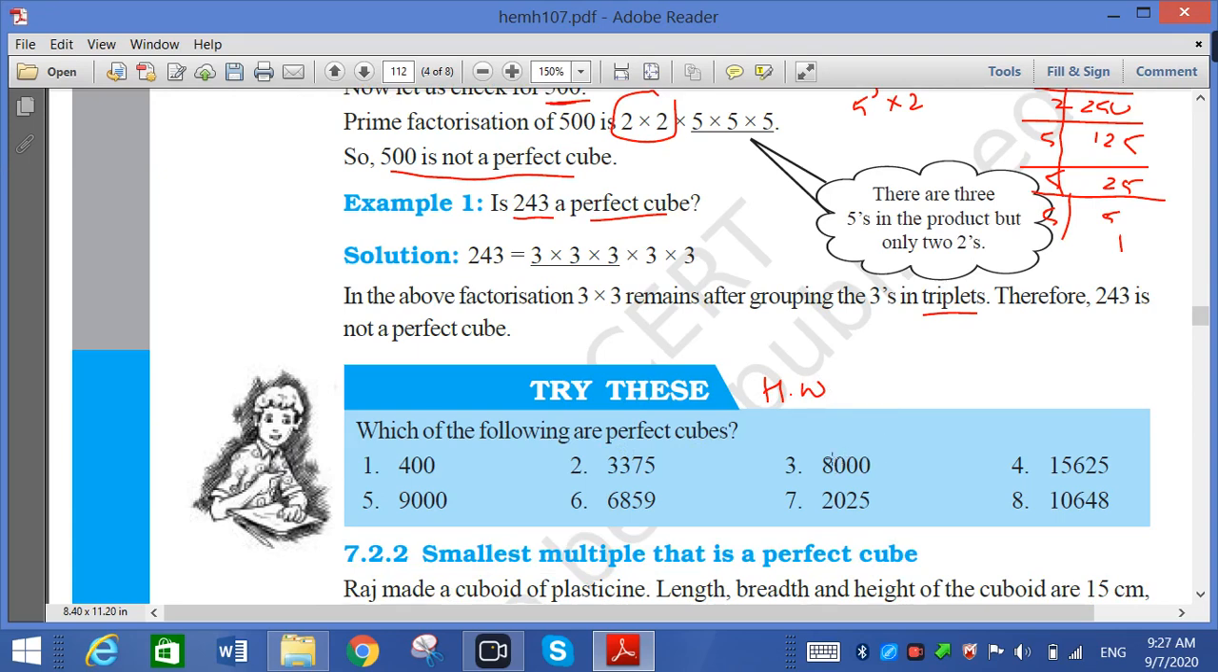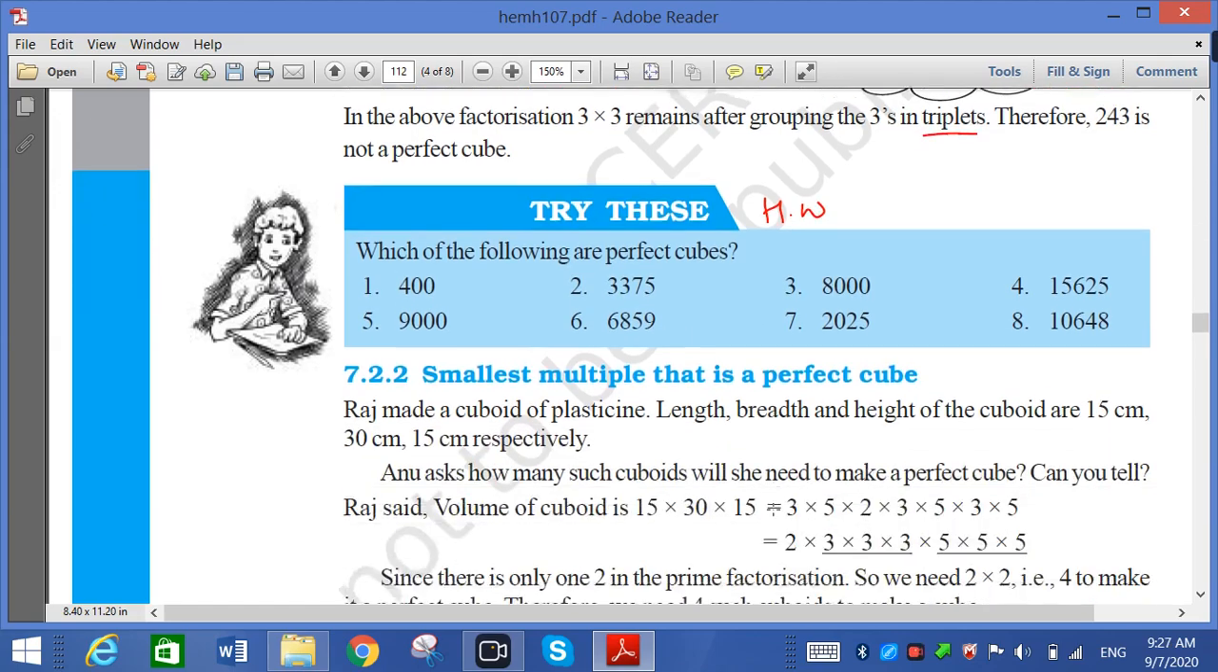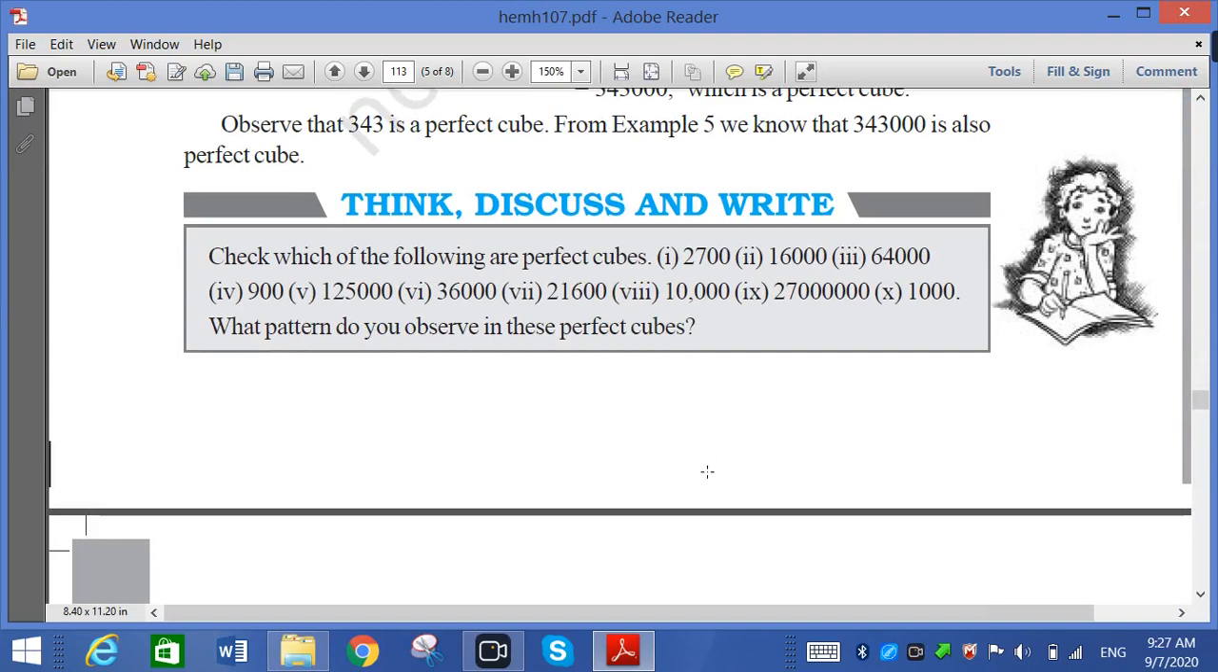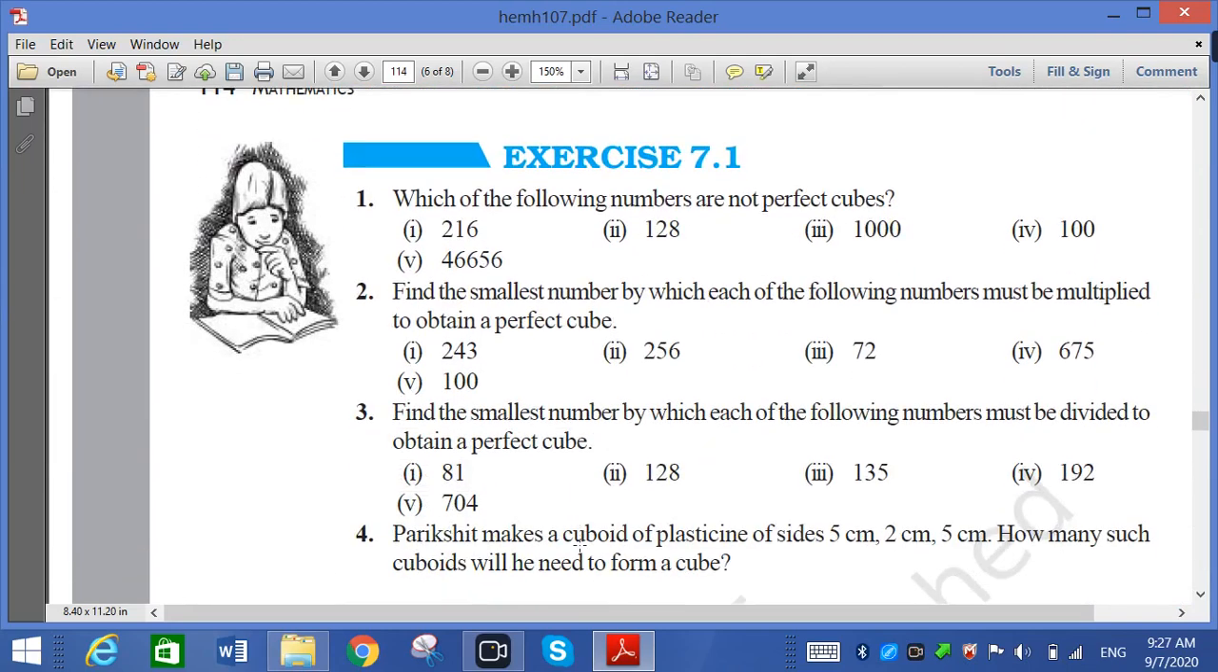Now we go to exercise number 1. Afterward, these are examples we have to see. In exercise 1 there are only 4 sums. Which of the following numbers are not perfect cubes? First of all I have to write 216 and make a prime factorization of it. Here it is divided by, we can do it, again we have to do it. So we can say yes it is.